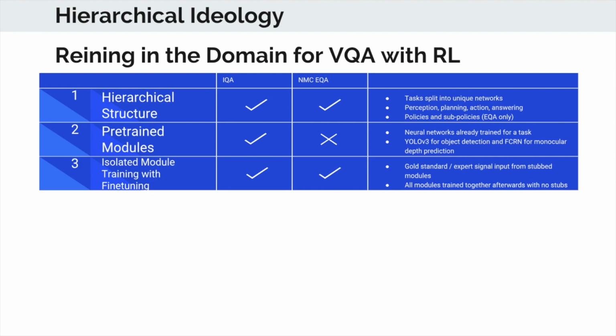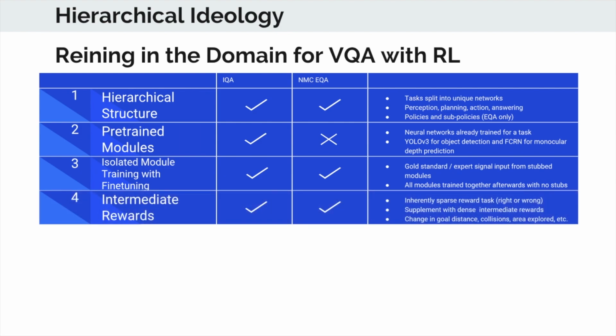Then we have isolated module training with fine-tuning. So each module can be trained with a gold standard or an expert signal separately from all the other modules. This allows each module to learn with a clean signal instead of the messy signals from the other modules trying to learn as well. Once each module is pre-trained, they can all be put together and trained together with fine-tuning.